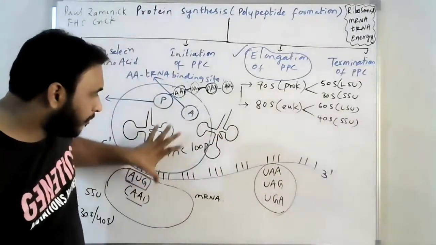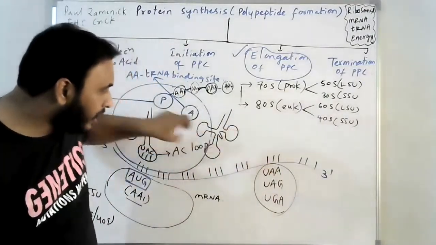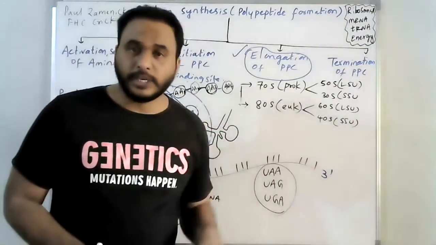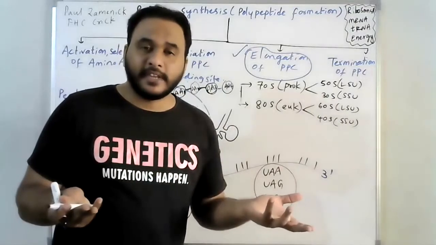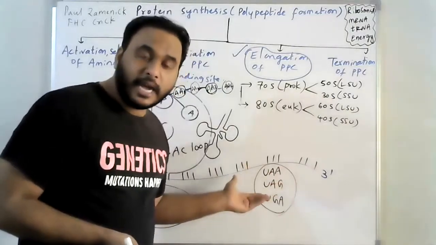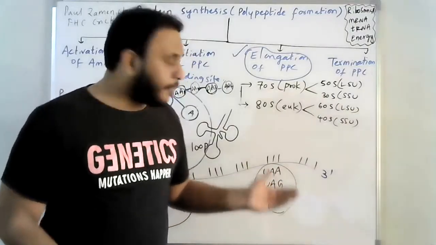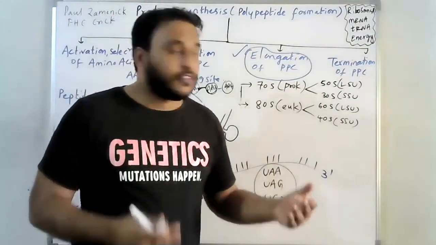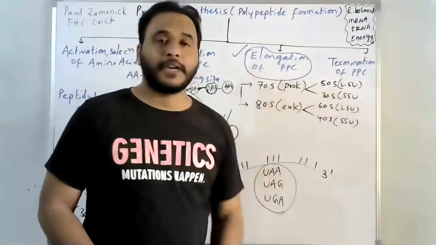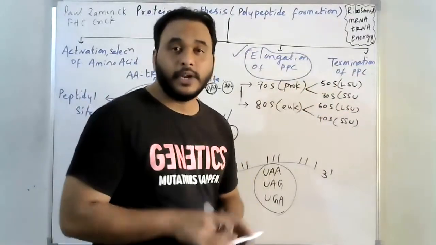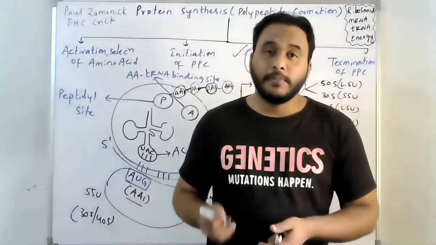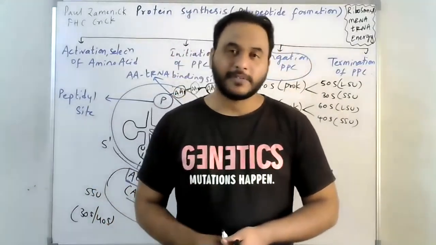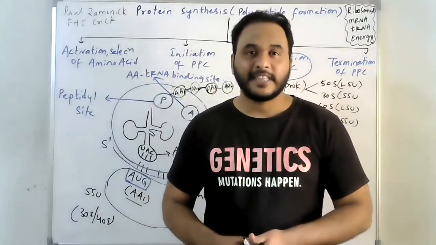As the ribosomal complex moves along the mRNA, whenever these triplet codons are encountered by the tRNA, an amino acid cannot be taken, because no amino acid is coded by these triplet codons, and the process is terminated. That is called termination of the polypeptide chain. So as a result, finally the polypeptide will be synthesized. I hope you understood the entire process, all the steps. Thank you very much.